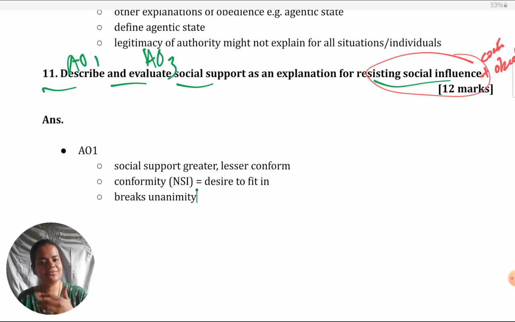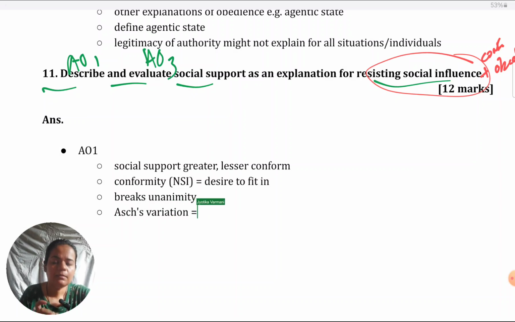But I would suggest giving a supporting study also, or alternatively skipping those last 2 points of reasoning and giving the study instead. So for conformity, we have Asch's variation, in which unanimity was broken, and instead of 7 to 8 confederates opposing what the naive participant was saying, there was at least one, and in some cases, two confederates who gave the same answer as the naive participant.